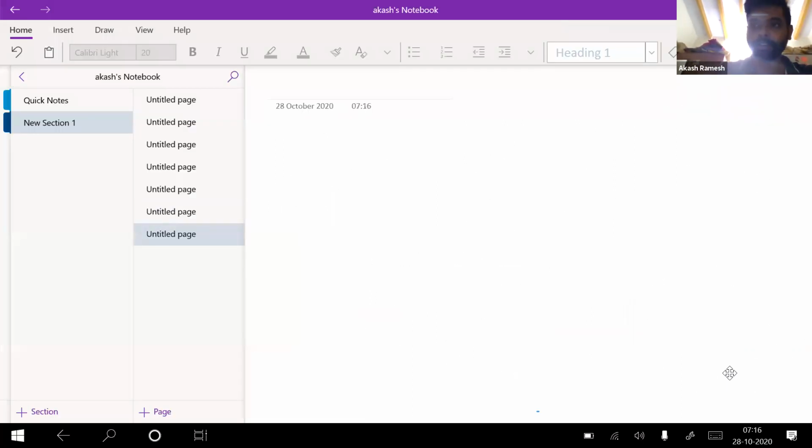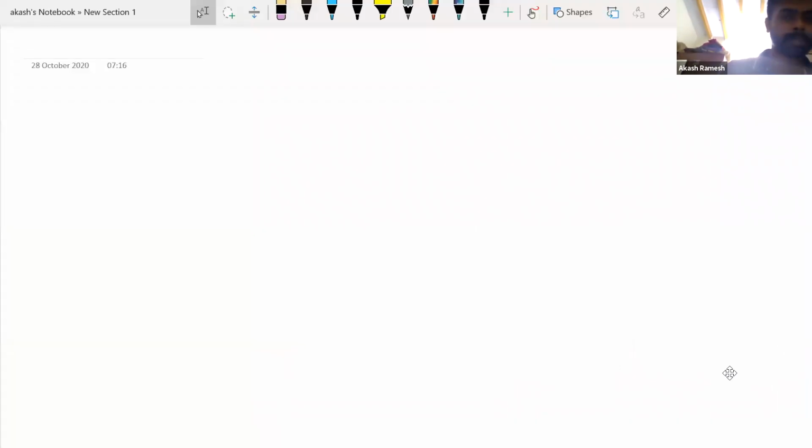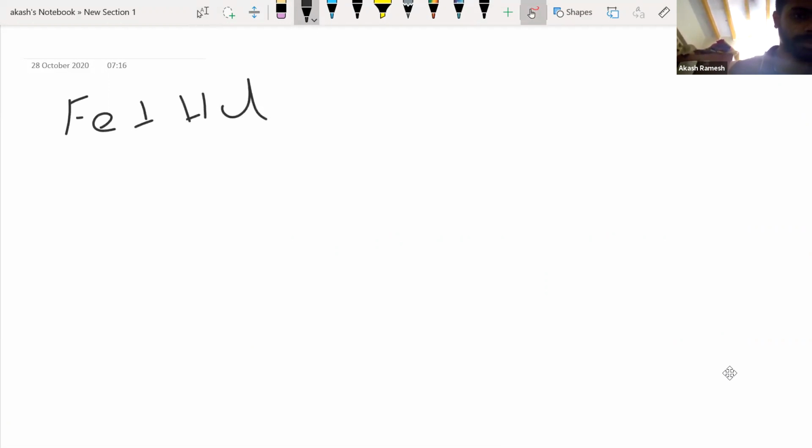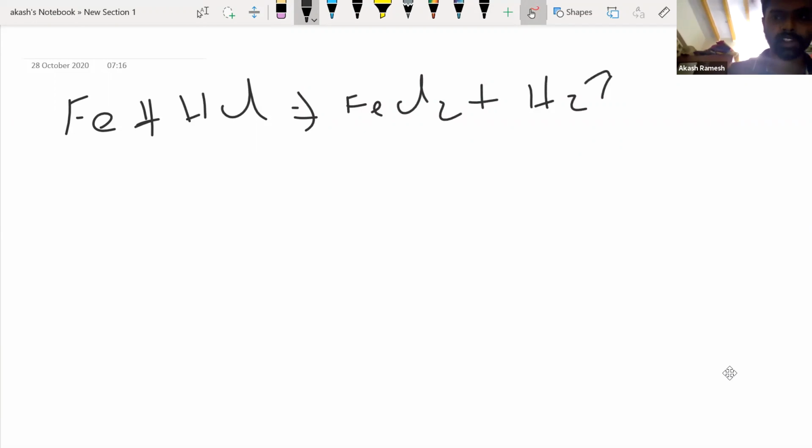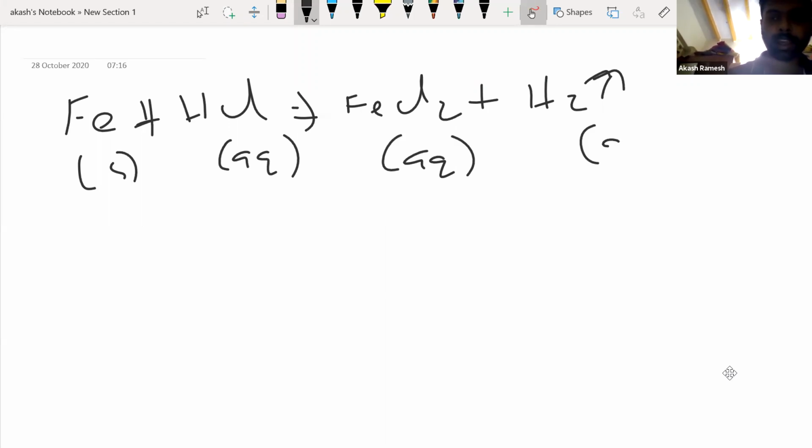So for example, we saw so many examples. Say if I have Fe plus HCl, I know I'm going to get FeCl2 plus hydrogen gas. Here it is a solid, here it is an aqueous solution, and here I have again an aqueous solution, a salt, right? And here I have my gas.